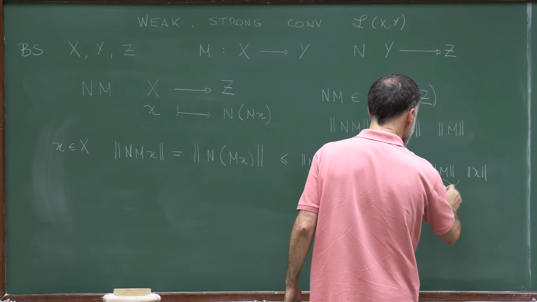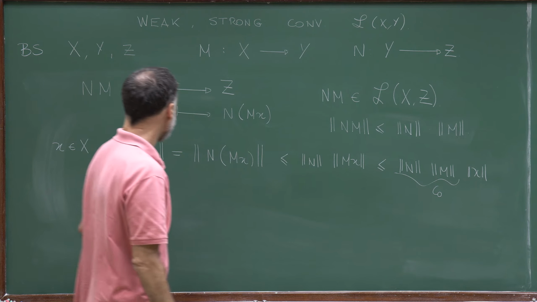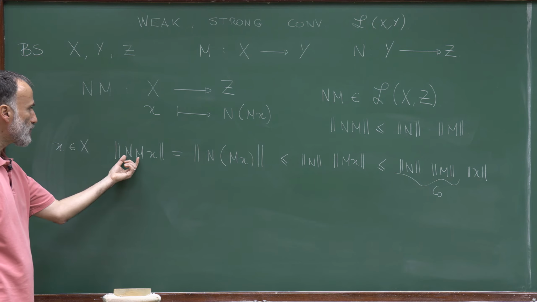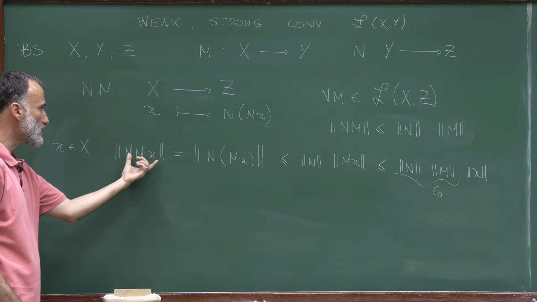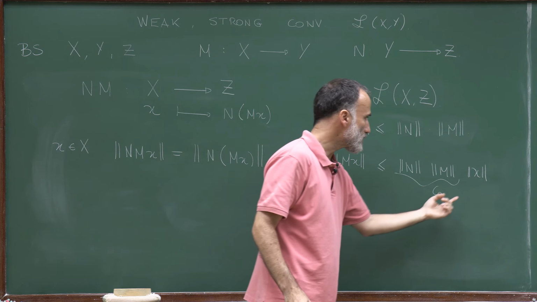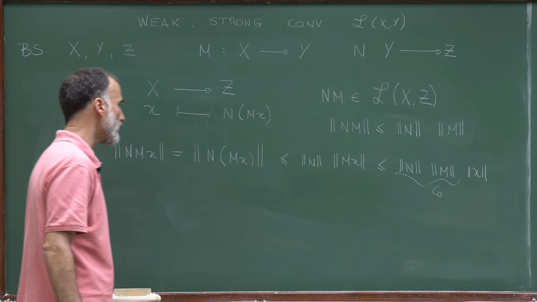So we have here a constant, C0, and what we just proved is that the norm of NMx is bounded by this constant times the norm of x.